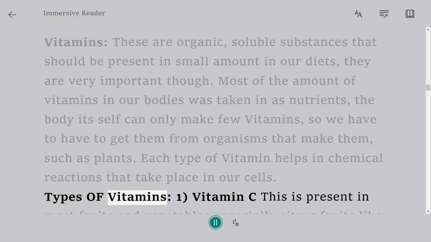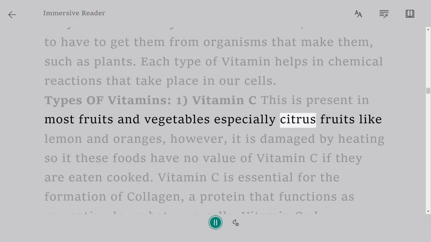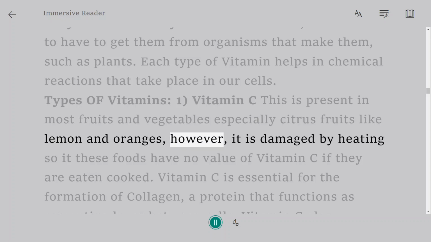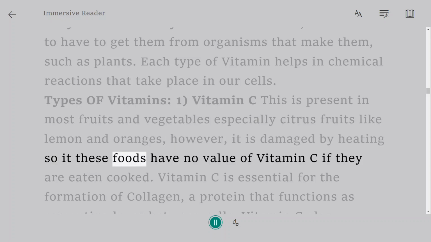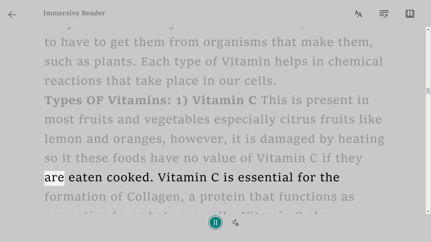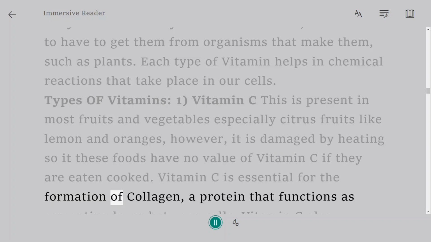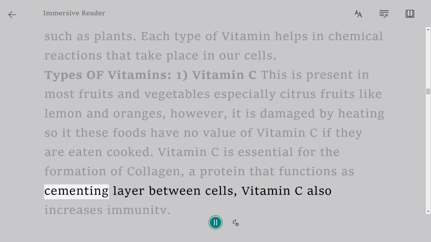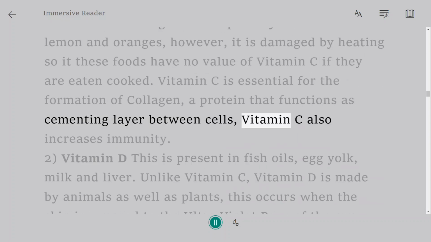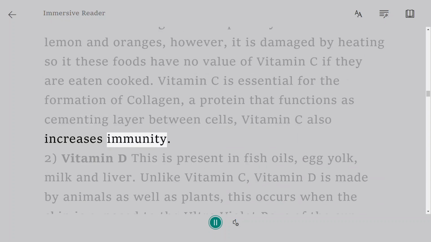Types of vitamins: 1. Vitamin C. This is present in most fruits and vegetables, especially citrus fruits like lemon and oranges. However, it is damaged by heating, so these foods have no value of vitamin C if they are eaten cooked. Vitamin C is essential for the formation of collagen, a protein that functions as cementing layer between cells. Vitamin C also increases immunity.